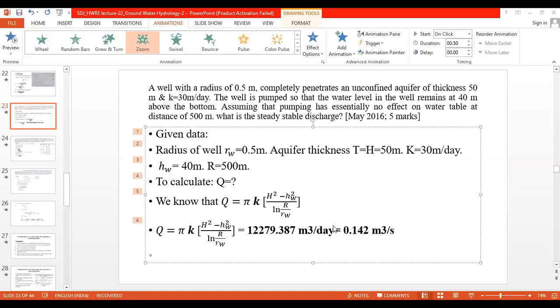The unit will be meter cube per day because K is in meter per day and H square is in meter square, so meter square into meter per day means meter cube per day. After converting to meter cube per second, by dividing by 3600 into 24, we get the magnitude as 0.142 meter cube per second.